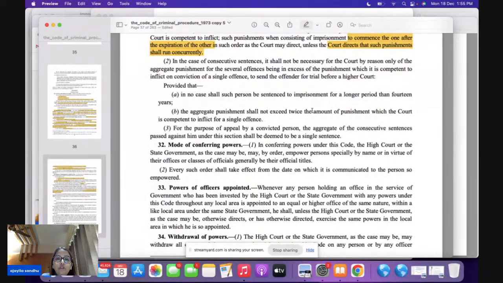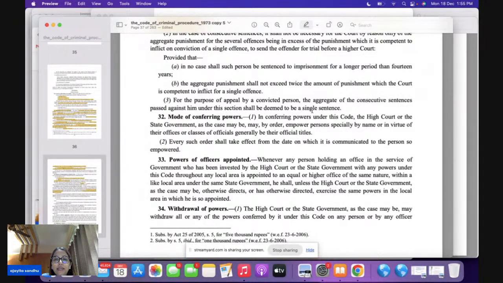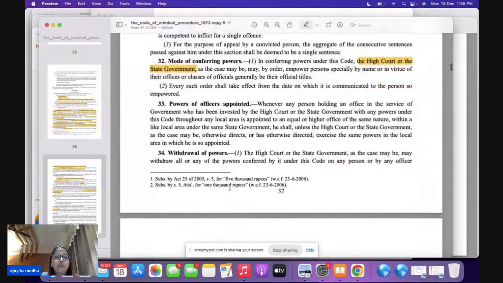On this point, all of you come to section 32. Section 32 talks about the mode of conferring the power. Who confers the power under CrPC? It is going to be the High Court or the State Government. Very important question for your prelims: who confers the power, High Court or the State Government? At the same time, Section 34 is talking about the withdrawal of power. Who can withdraw the power?